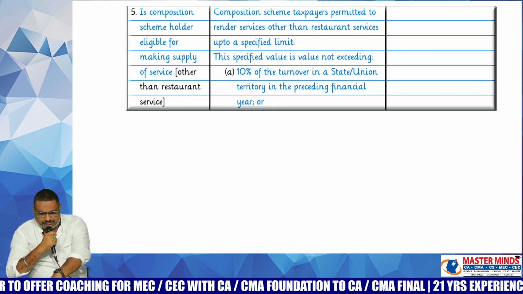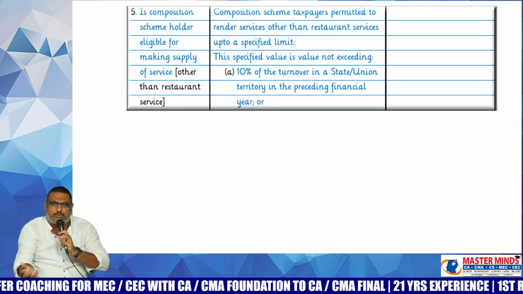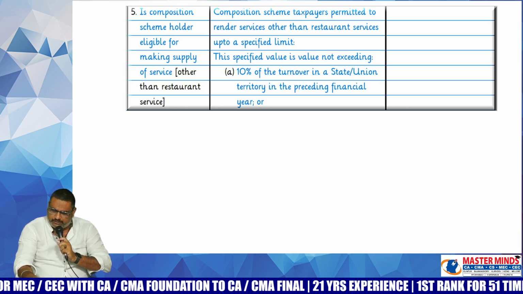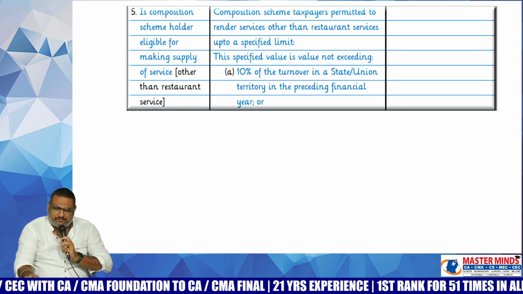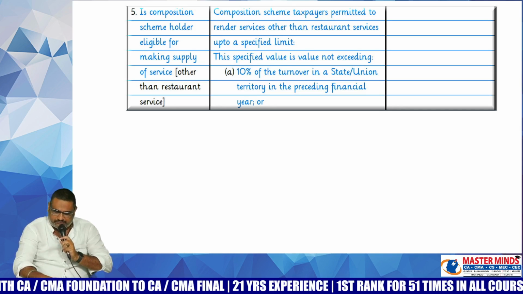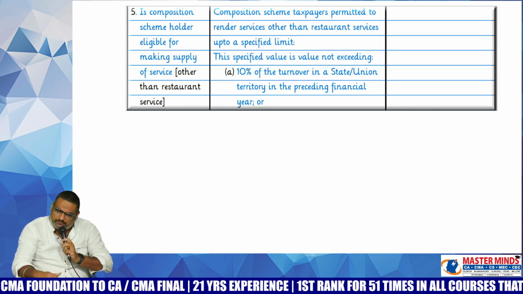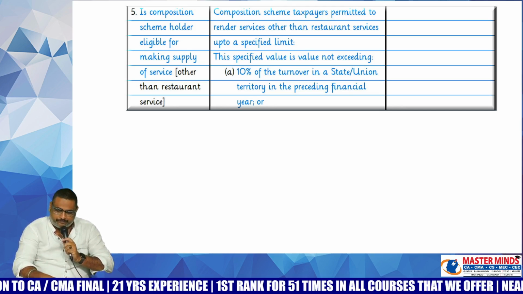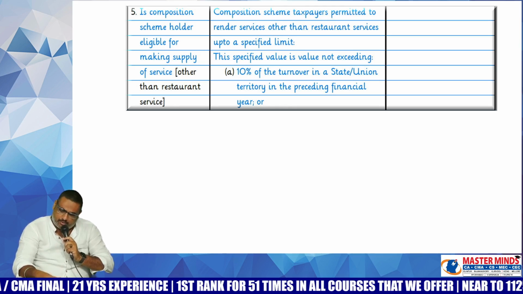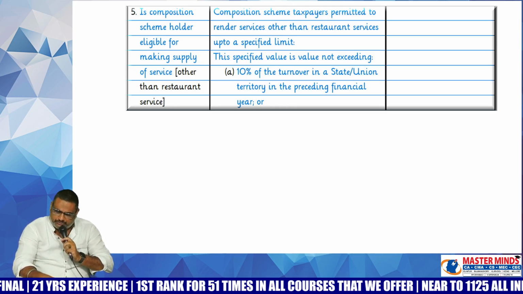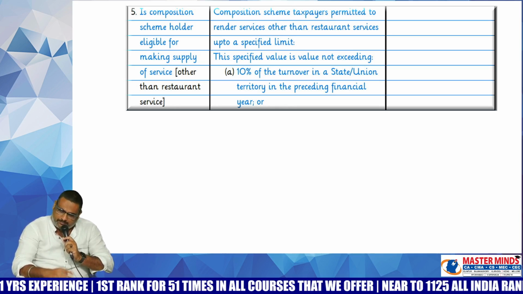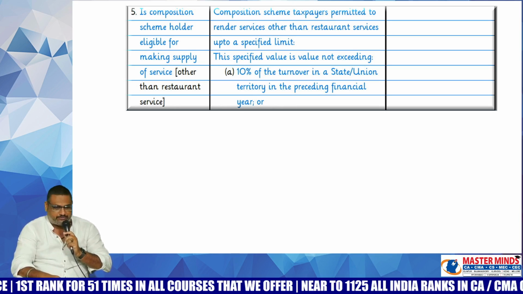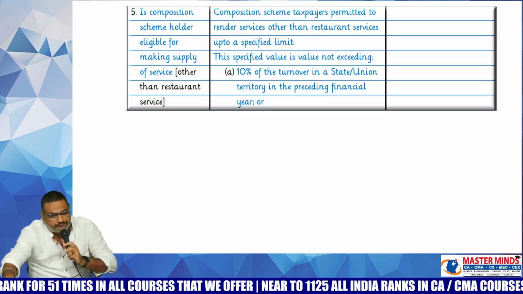So the next point is here. Sir, already you told that this Section 10(1) is applicable only to the supplier of goods, and the only service that was eligible was restaurant service. My doubt is, along with supply of goods, is it possible to make supply of service also? That means goods plus service can be done. Yes, but up to a specified limit. What is that specified limit?